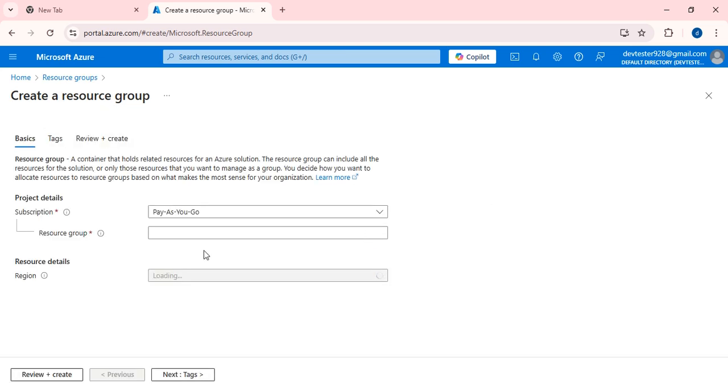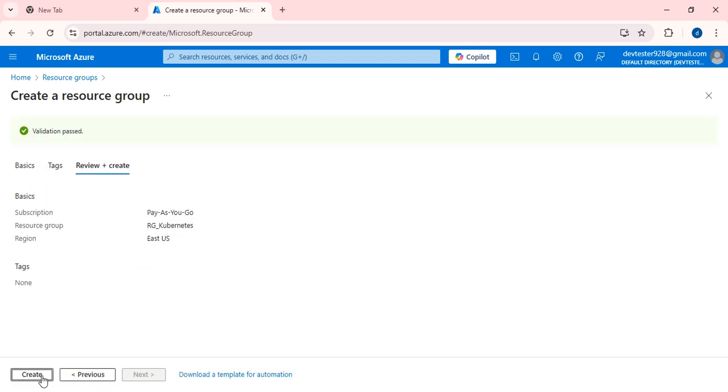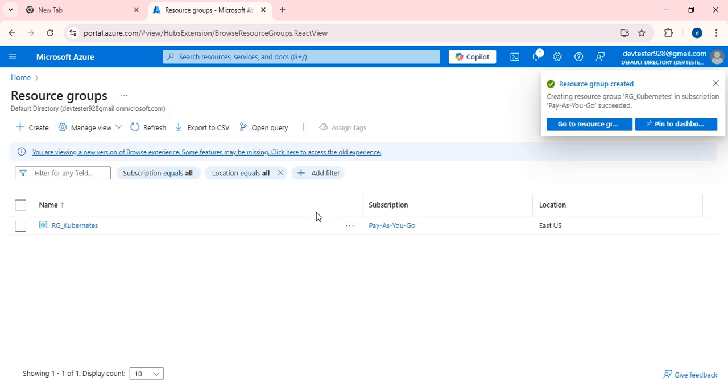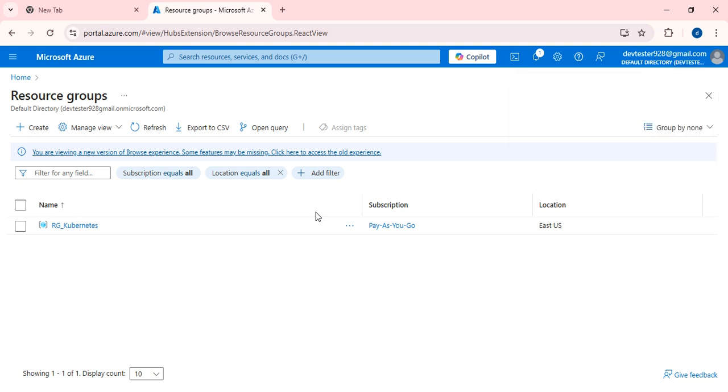Click on create, and I am going to set my resource group name as rg_Kubernetes. Okay, review plus create. The resource group will be created and it is the boundary. And do not forget, guys, if you create any resources in Azure, instead of deleting each and everything, try to delete the resource group.